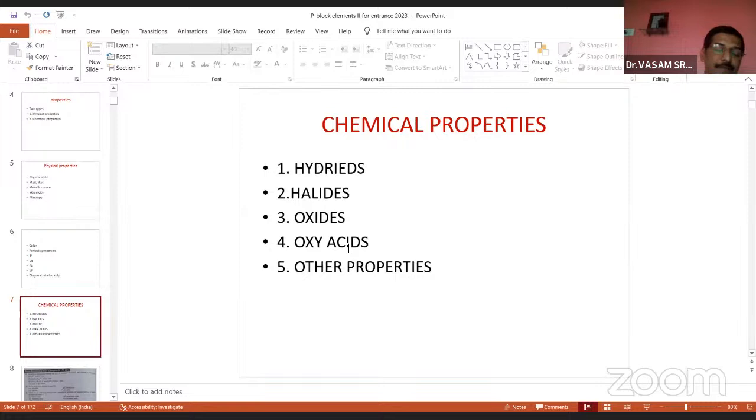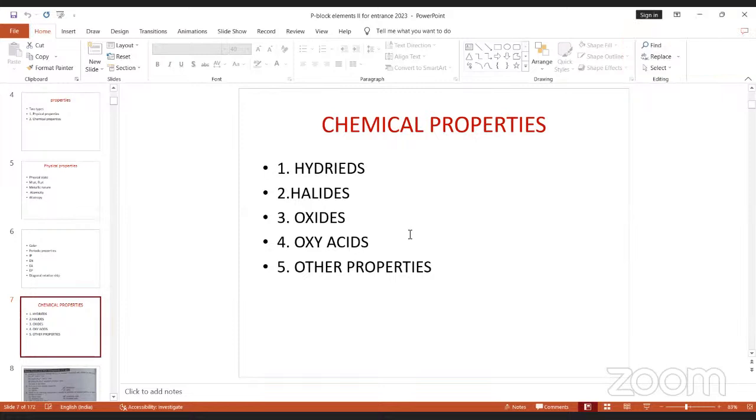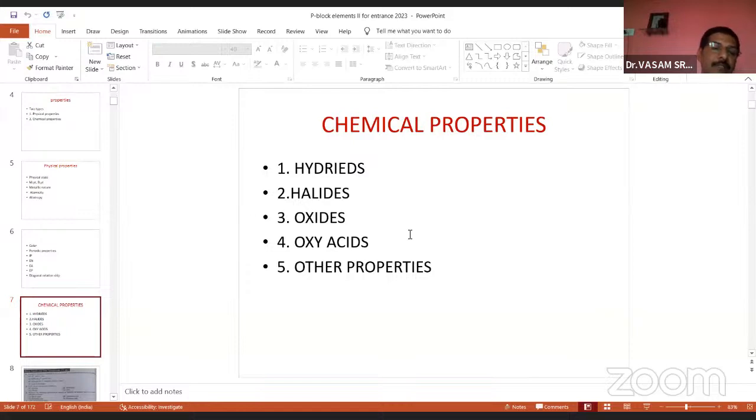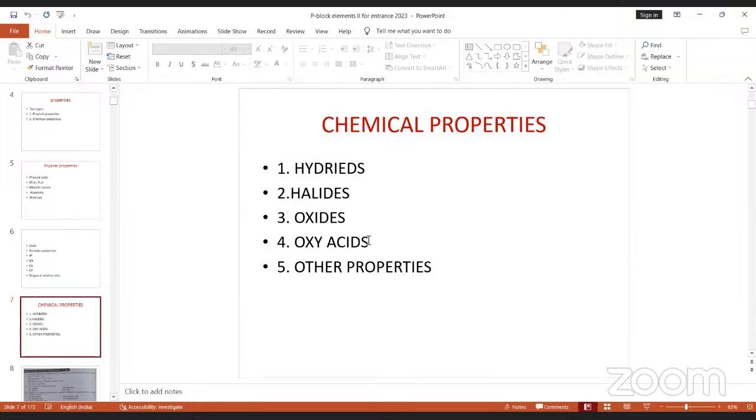For example, take sulfur. Sulfur reacts with oxygen and gives SO2. Carbon with oxygen gives carbon dioxide, CO2. Xenon reacts with oxygen and gives XeO3 and XeO4. So any element, when it reacts with oxygen, gives oxides. Remember, each group's elements can form hydrides, halides, and oxides. And the next one, oxyacids.